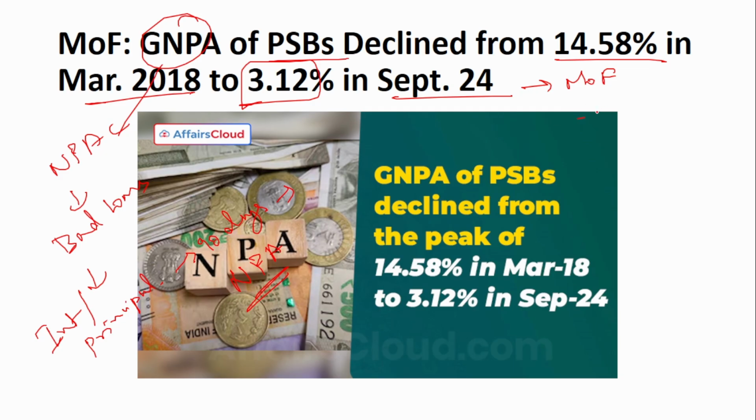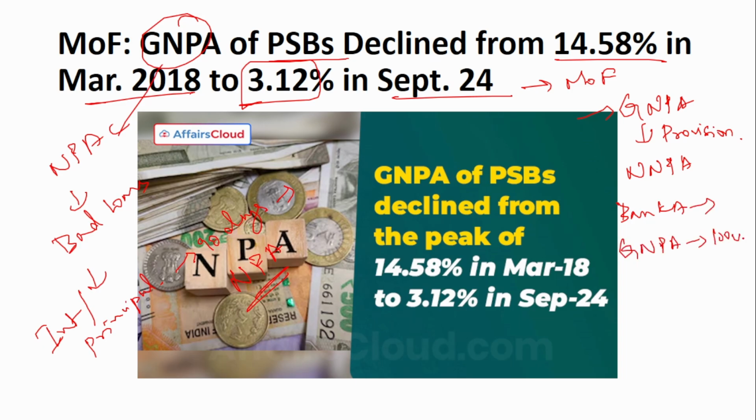So if you see, there are 2 terms that you have to know. One is gross NPA. The other one is net NPA. So when does a gross NPA become a net NPA? When you make the provision. Say suppose currently a bank A has a gross NPA of 100 crores. And this month there has been another new NPA added which is worth 3 crores. Okay. And after 3 or 4 months, the bank makes a provision of 3 crores. So when this 3 crores is added, the gross NPA becomes 103 crores.